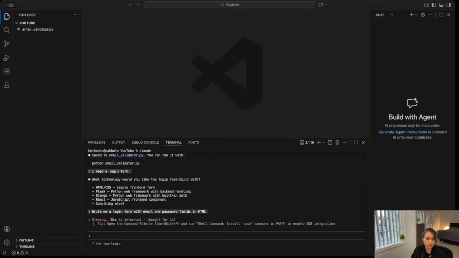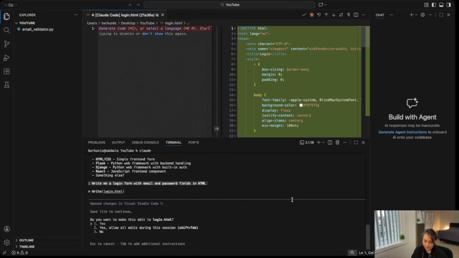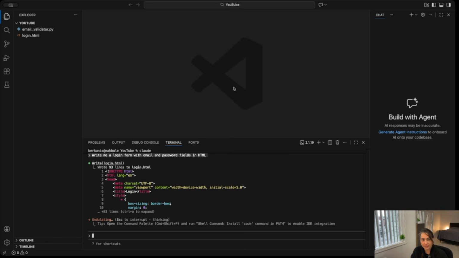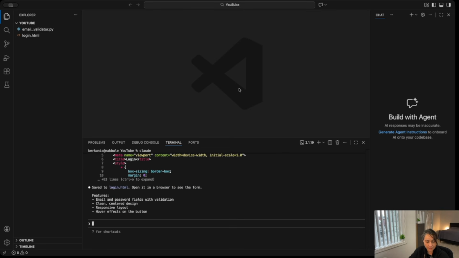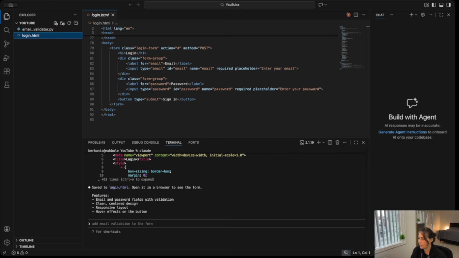It will only take a few seconds for the amazing Claude Code to just pump out some code for us. It's asking, can I edit this? And I say yes. You can choose to edit all of these automatically to save time if you want, but I like to see what's going on. So for now, I'm just manually checking those. So it saved it into login.html. Let's see what it does, and we can go ahead and preview login.html here, and you can actually open this as a website and see what it does. But long story short, it's a login form with email and password, clean, and what we ask for, right?